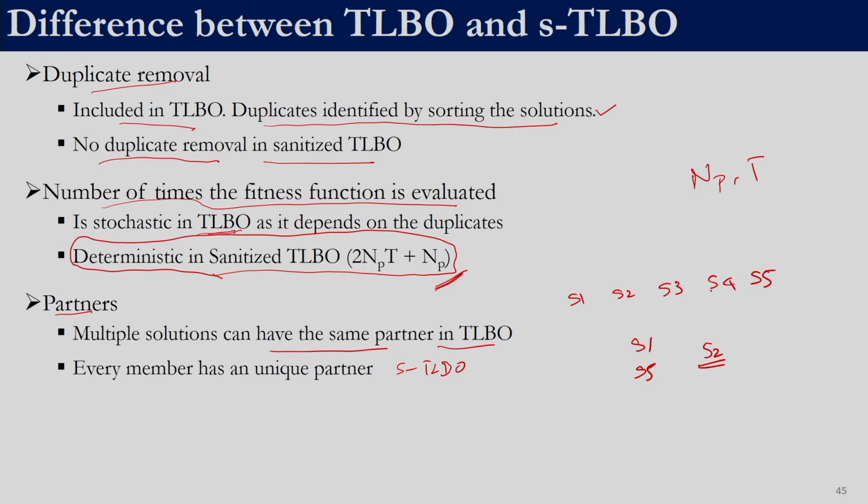Every time it is randomly selected in TLBO, whereas in STLBO we ensure that every member has a unique partner. Each member S1, S2, S3, S4, S5 will be a partner for one solution or another, so each solution gets an opportunity to be partner to another solution. That is what STLBO is.